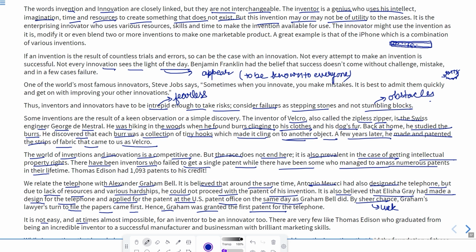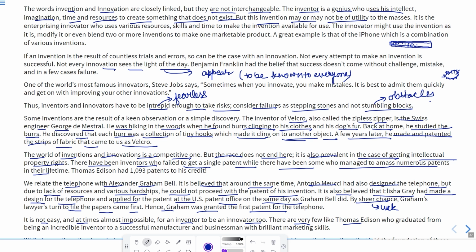It is not easy, and at times almost impossible, for an inventor to be an innovator too. Maybe a person who is an inventor cannot be an innovator, or maybe he is an innovator as well. There are few like Thomas Edison. It means only a few people are inventors as well as innovators. Invention is one thing; an innovator is the person who makes that invention come into the market, or launches it like a commodity in the market which can be bought by another one.